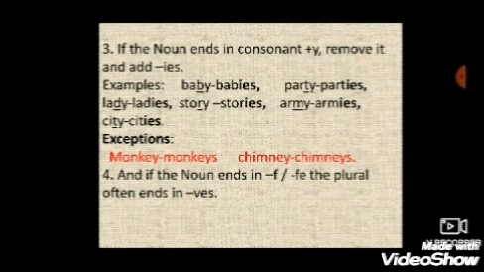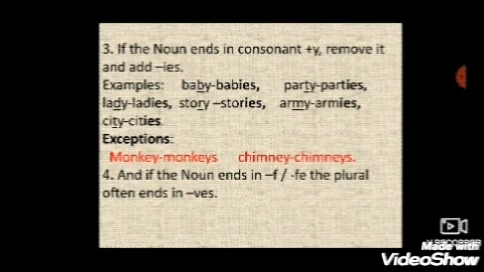Now here you have to remember, for the next examples, you can see the plural of monkey is monkeys and chimney is chimneys. In the above examples you have seen that when the y is there, you removed it and added ies. But here before y there is a vowel, so we'll not add ies and we'll simply add s.